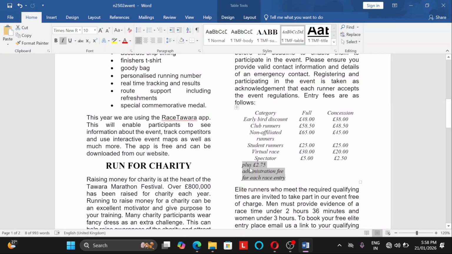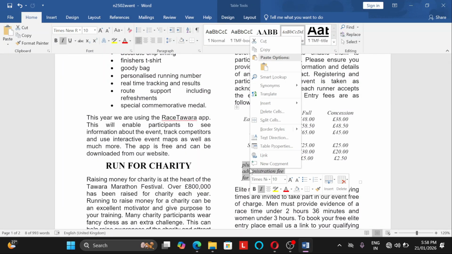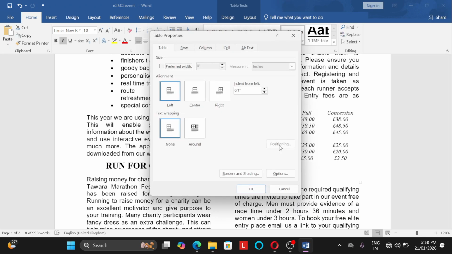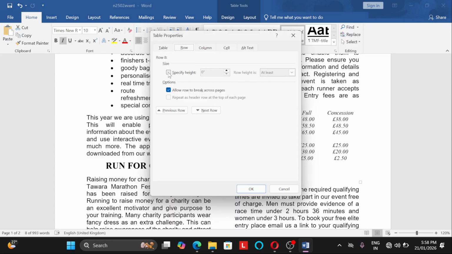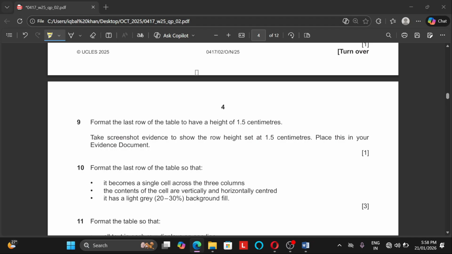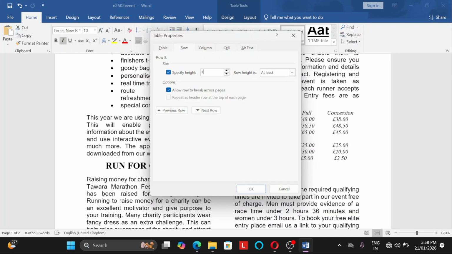Okay, so we will go here, right click, and we will go to table properties. Okay, the last row and specific height, how much they are asking here. So 1.5 centimeter, 1.5 centimeter, at least, and then press OK.